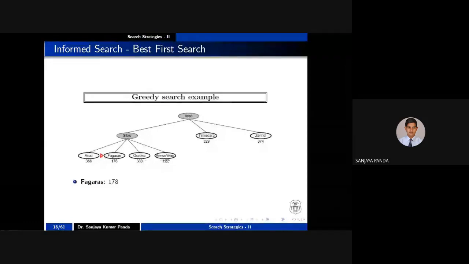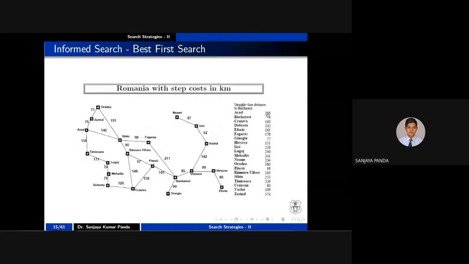So what is the straight line distance from A to B? We will not consider this one. Just, for example, what is the distance from A to B? We are calculating. We will never take A because it is a loop. A to S, again S to A is a loop, right? If it is a minimum cost. So what is the cost from A to B? That is nothing but 366. What is the cost from F to B?